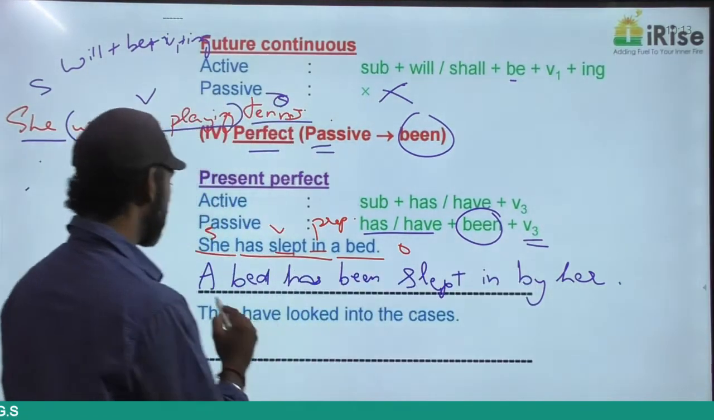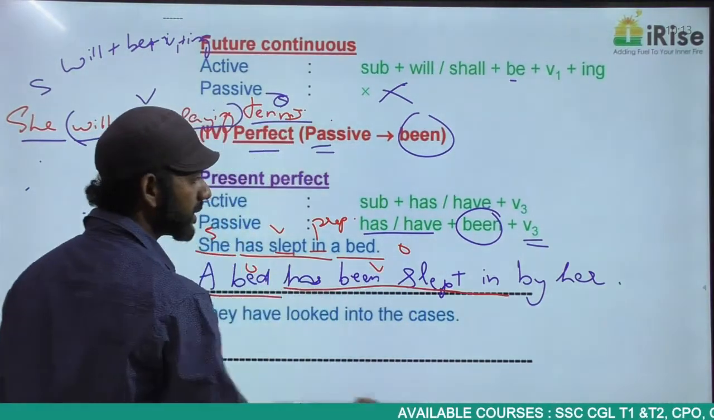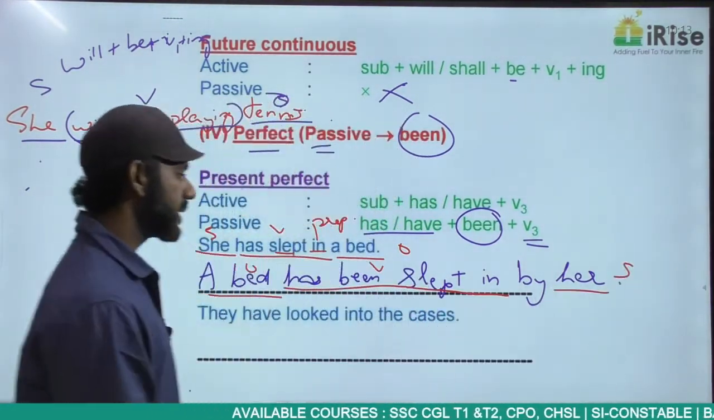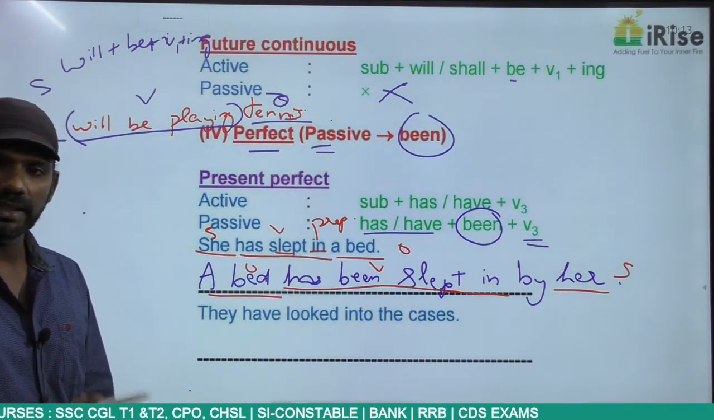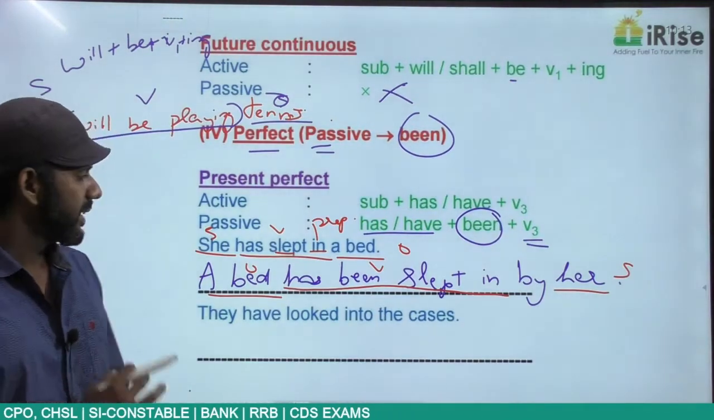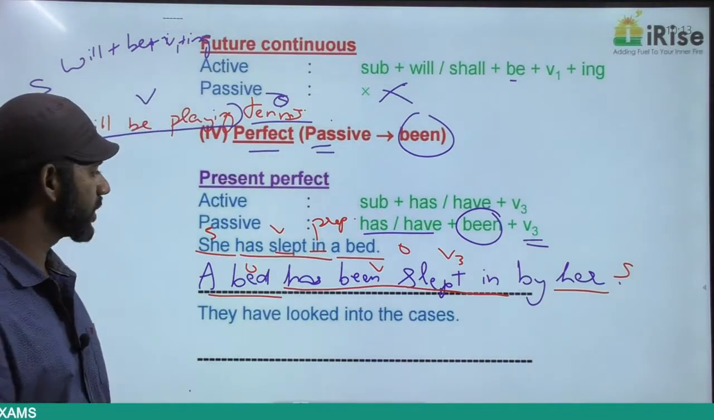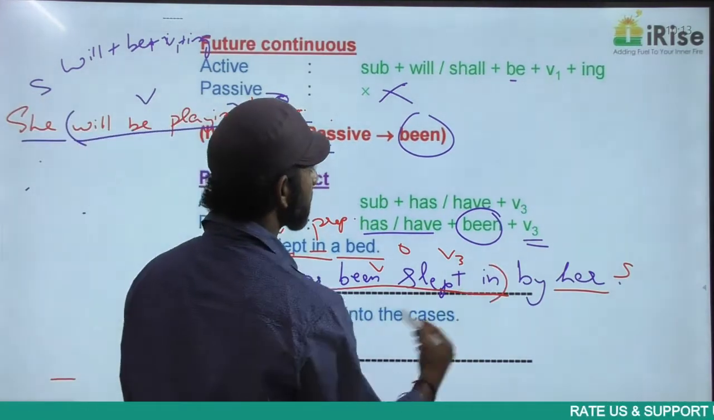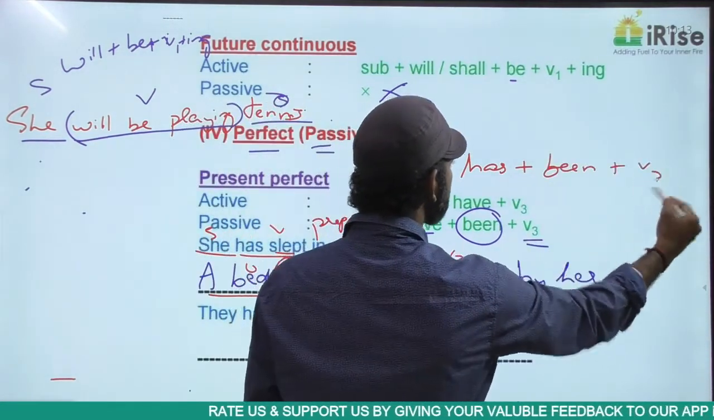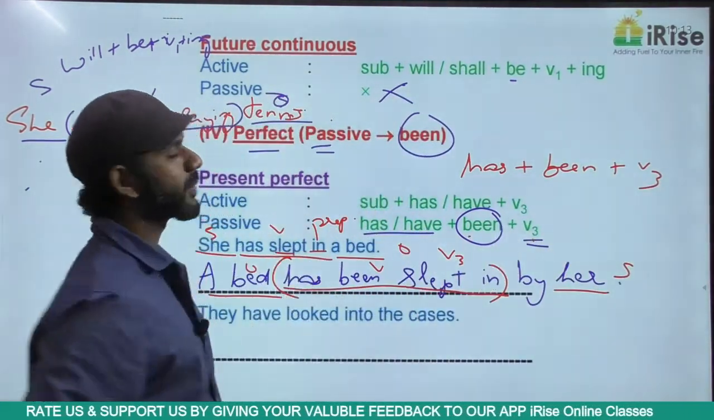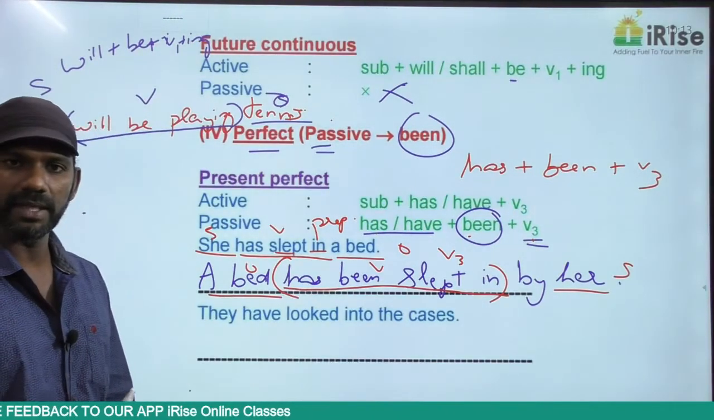A bed is the object here. Has been slept in is the verb here. Her is the subject here. Object, verb, subject, passive voice. Slept is both V2 and V3. Sleep, slept, slept. In this case, slept is in the V3 form because the sentence is in the passive voice. So has been slept in is has plus been plus V3, and has plus been plus V3 is present perfect in the passive voice. So a bed has been slept in by her.